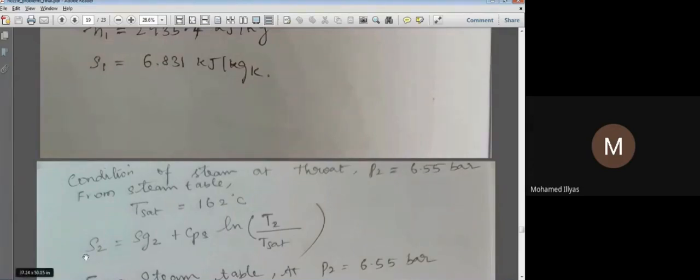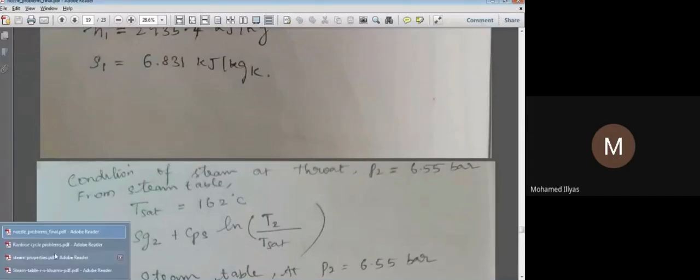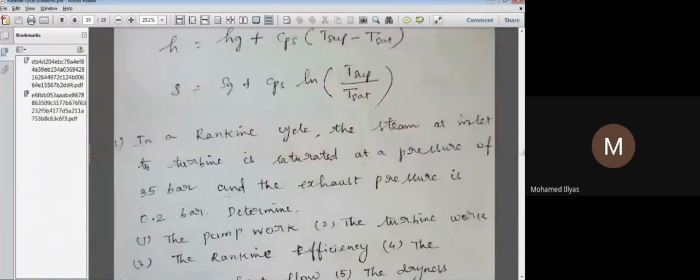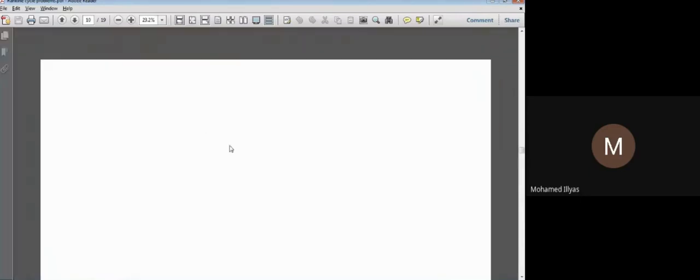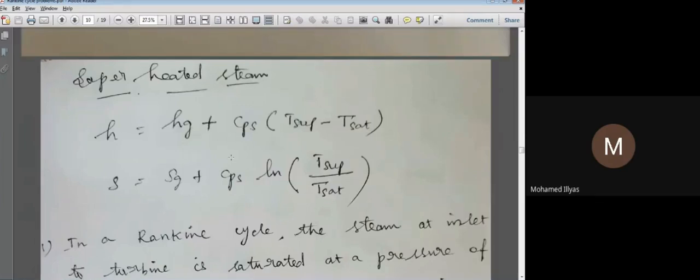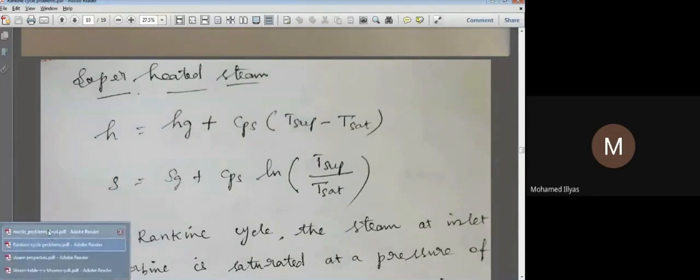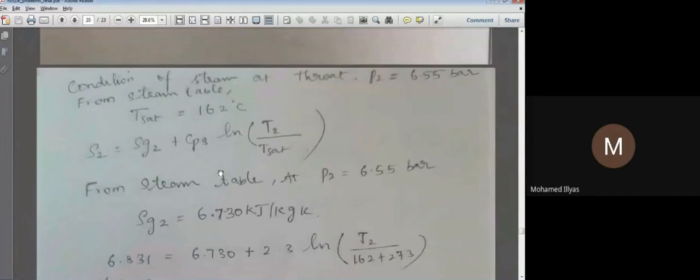For that, we'll use the entropy of superheated steam. This formula we have discussed in our Rankine cycle problem. Let me show you. For superheated steam, S equals Sg plus Cps into ln of T superheated by T saturation. By using that relation, we'll calculate the temperature of the superheated steam, T sup. After that, we'll confirm whether the steam is superheated or not.